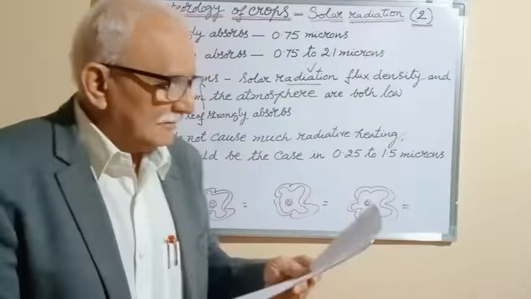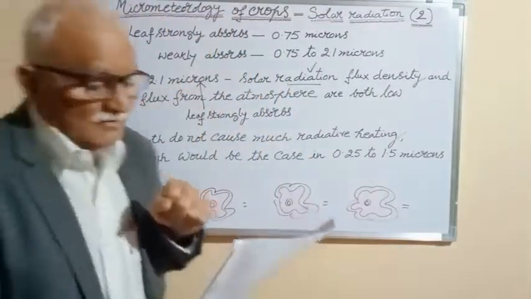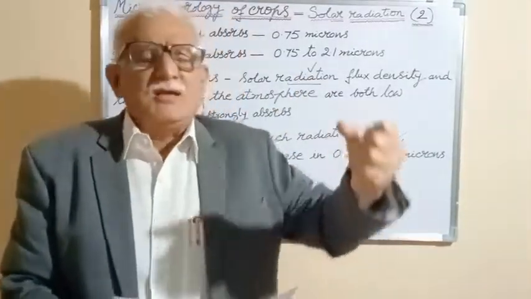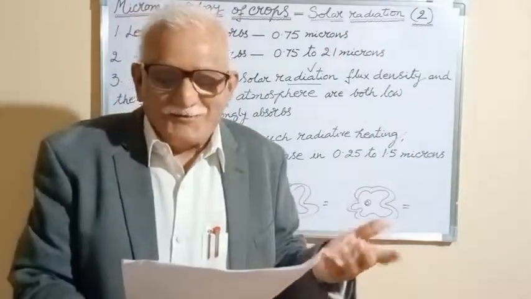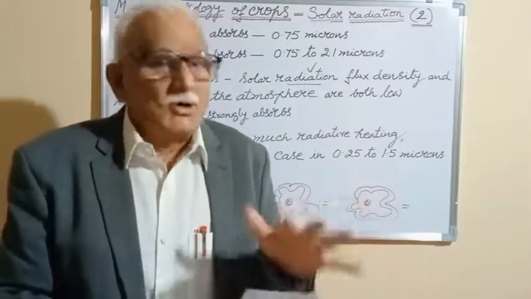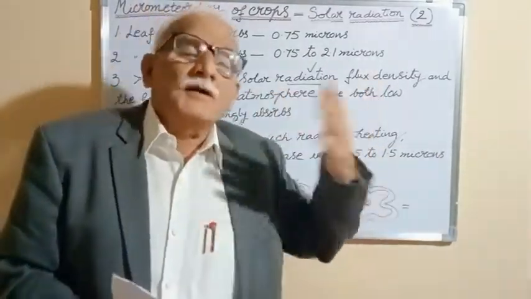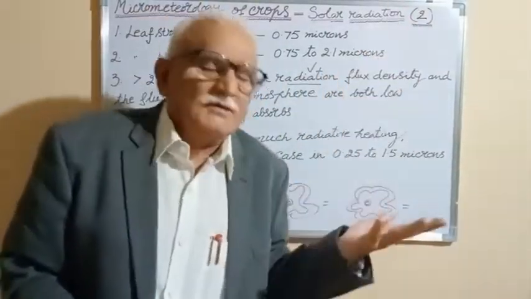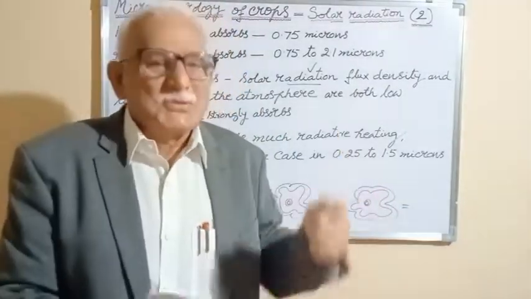Now the third point is at wavelengths greater than 2.1 microns. At wavelengths greater than 2.1 microns, the leaf strongly absorbs. But the solar radiation flux density and the flux from the atmosphere are low in this region. So the plant can maintain the required heat or temperature for the exchange of gases, translocation, photosynthesis, all the physiological processes. This is how plants respond to solar radiation.